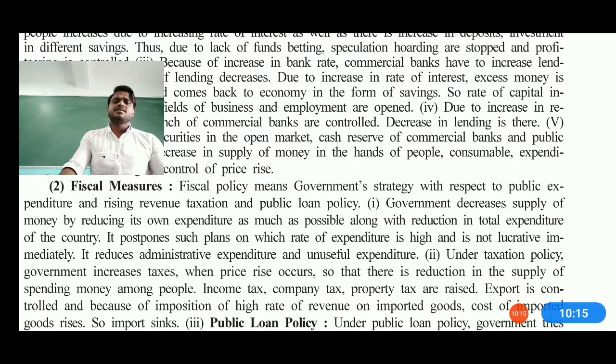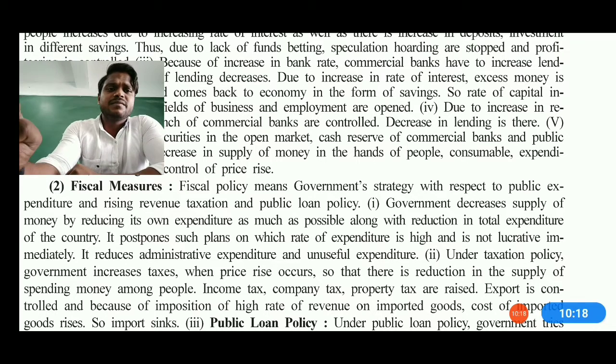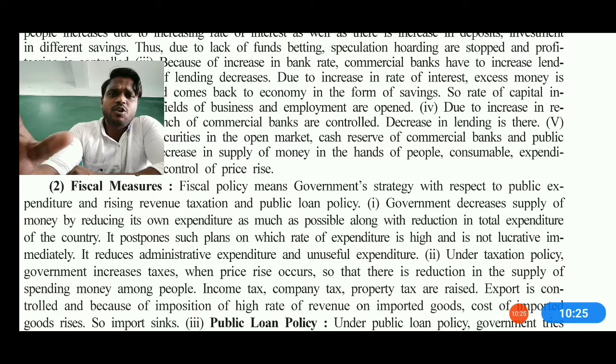Now what are fiscal measures? See, it is the policy of the government strategy with respect to public expenditure, raising revenue through taxation, and public loan facilities, in which the government decreases the money by reducing its own expenditure as much as possible. Along with the reduction of money, the total expenditure of a country, it also postpones plans which are higher in expenditure and not lucrative for the immediate purpose. It means that the government avoids some kinds of big ceremonies and public gatherings, and in that the government saves some money.